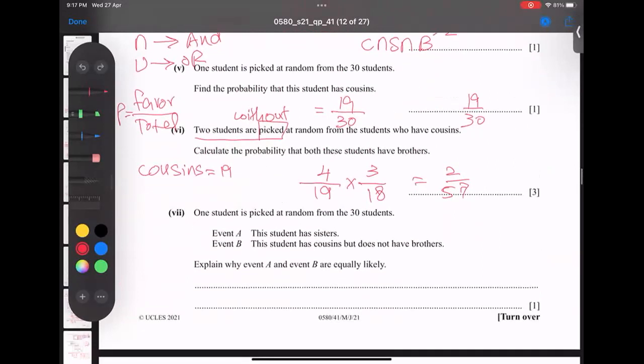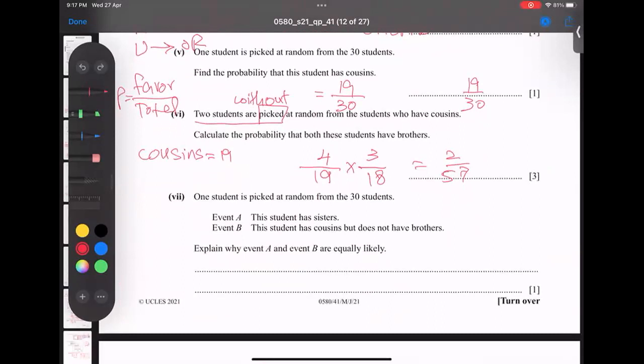Anyway, 1 student is picked at random from the 30. Now look here, from 30. It means total 30, not total 19. Because he said from cousins, so I took 19, because my sample of observation is 19, cousins only. Here a sample of all 30 is taken in observation. Event A: this student has a sister. Event B: this student has cousins but does not have brothers.